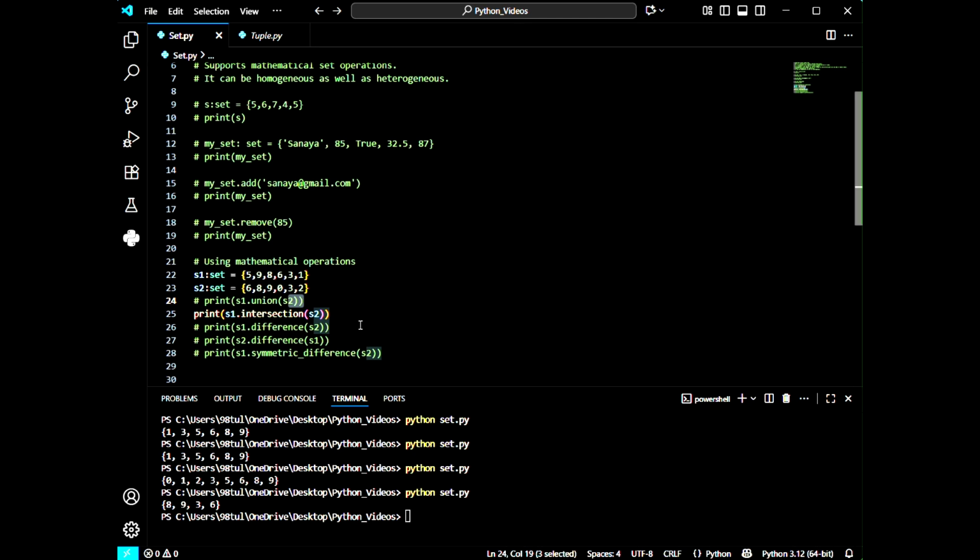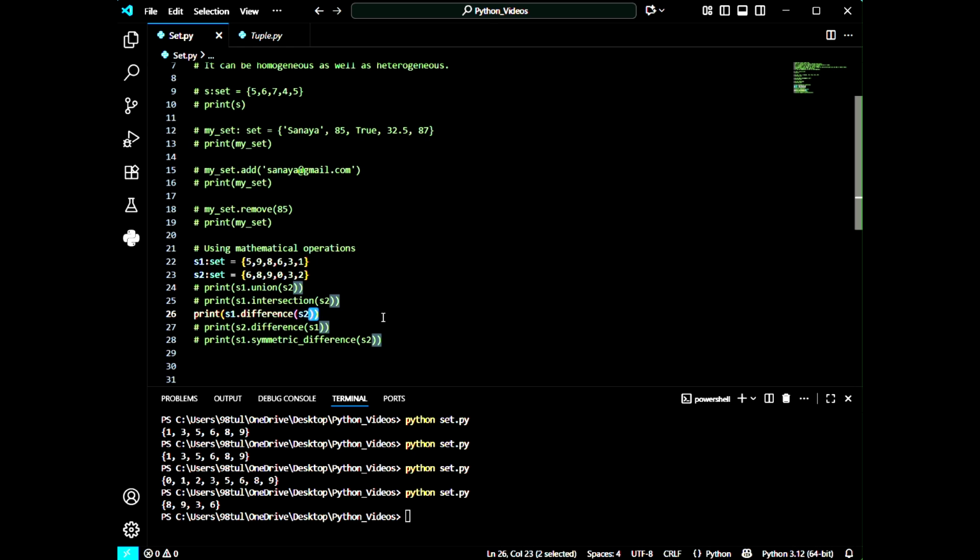Okay, now let's move to the difference. So now I'm going to use the difference function with the help of the dot operator and I'm going to print S1 difference S2. So whatever element is present in S1, when we use the difference function, first it will cancel the elements common in both sets.